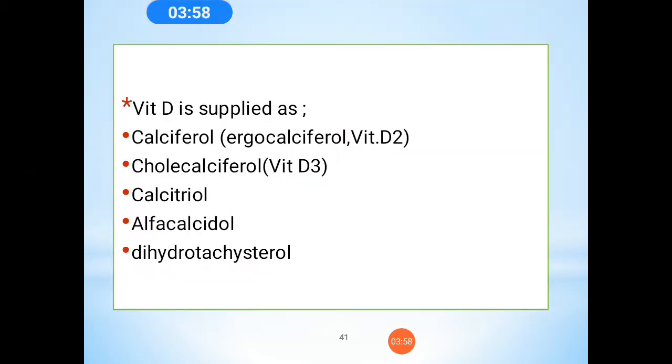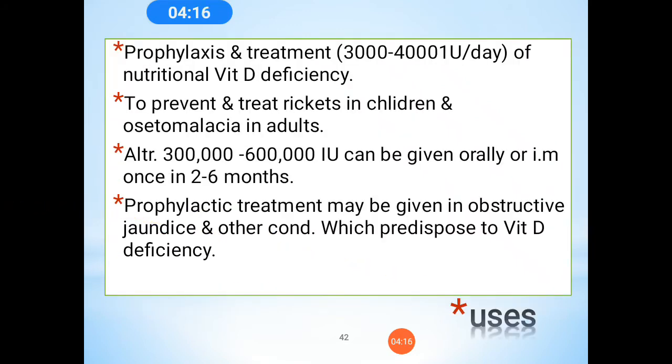These are some important vitamin D supplements. Calciferol, that is ergocalciferol, is vitamin D2; cholecalciferol is vitamin D3; calcitriol, alpha calcidiol, dihydrotachysterol. Main uses are prophylaxis and treatment of nutritional vitamin D deficiency, which is effective, and to prevent and treat rickets in children and osteomalacia in adults.